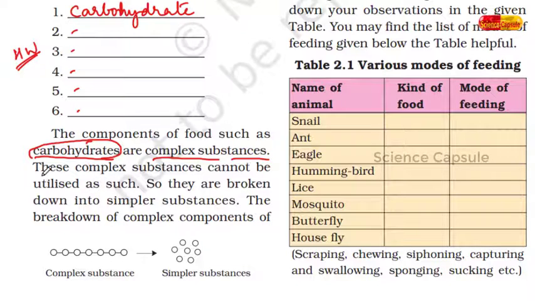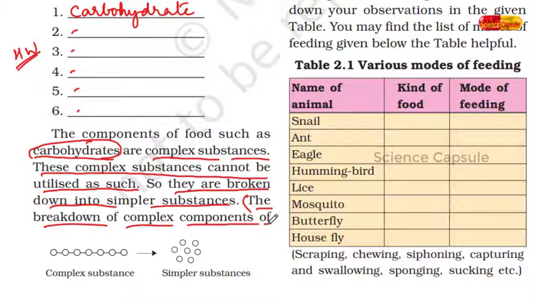Got it? These complex substances cannot be utilized as such because they are very complex and large, and cannot be used by our body. They have to be broken down into simpler substances. The breakdown of complex components of food into simpler ones is called the digestion process.